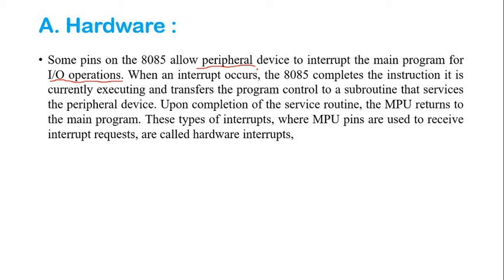When the interrupt occurs, the 8085 completes the instruction it is currently executing and transfers the program control to the subroutine that services the peripheral device. So the current instruction is executed, and from the very next instruction, execution is transferred to the subroutine that services that input output peripheral.